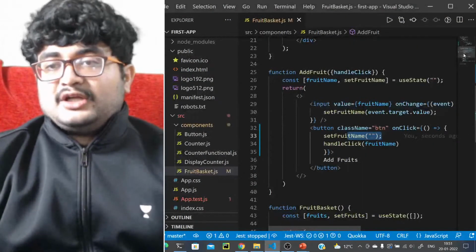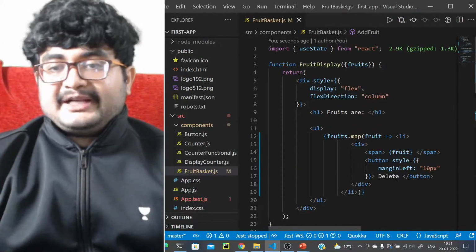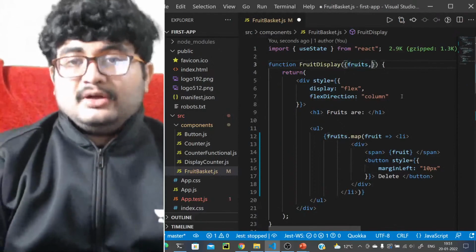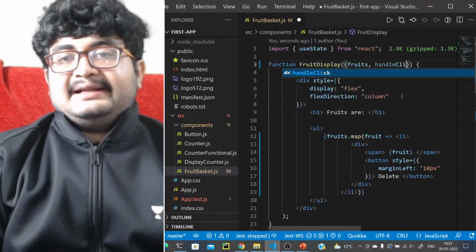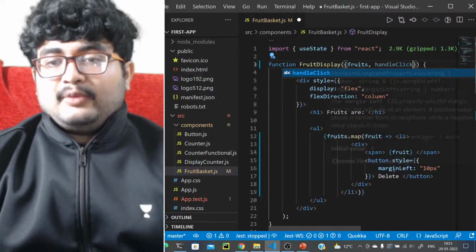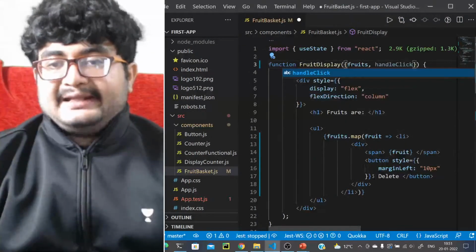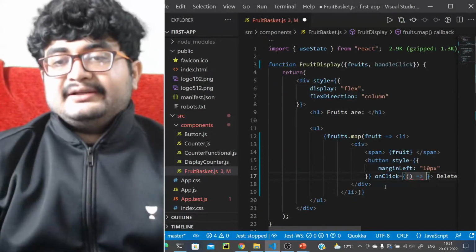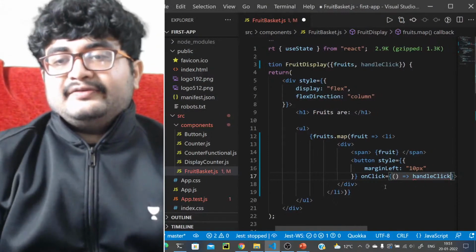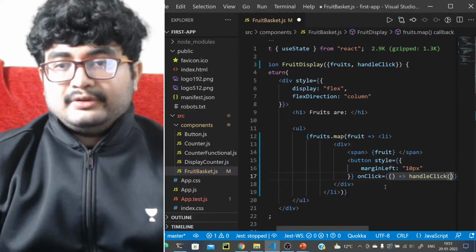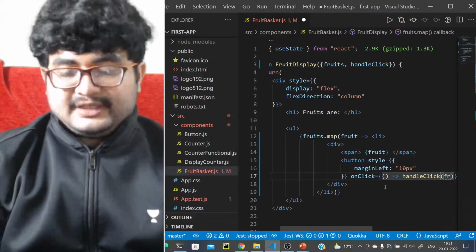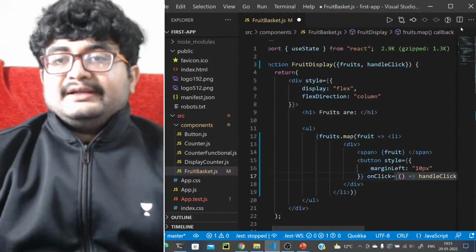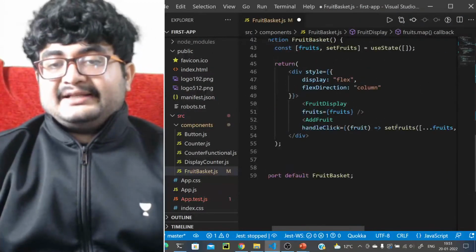Okay, now let's focus on working with the delete operation. So we have this delete button. What we will pass here is also a handle click method. Now what it will do is, it will call handle click on click, right? With the fruit name, definitely with the fruit name. So on click, it will call handle click with the fruit name, that is fruit. It will call handle click with the fruit name. Okay, now let's see how can we add this handle click logic here.